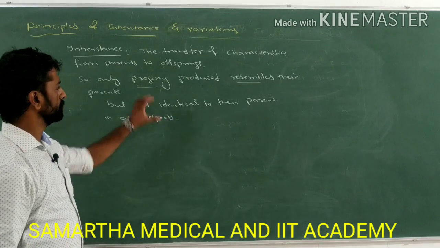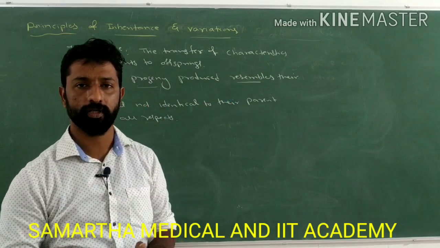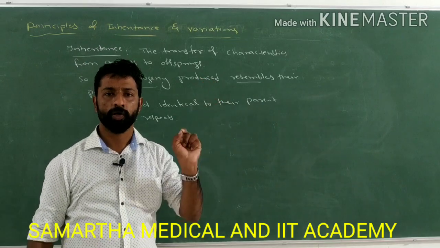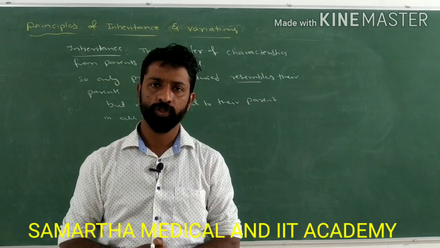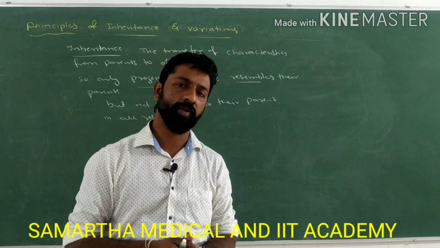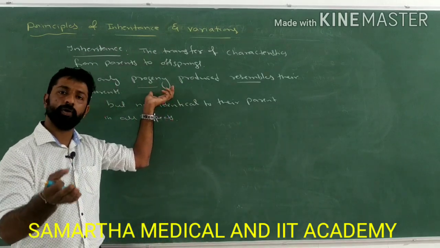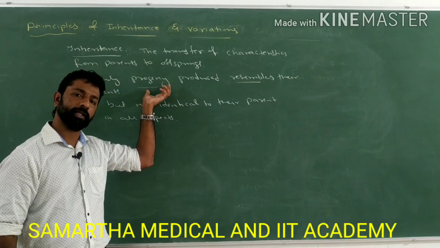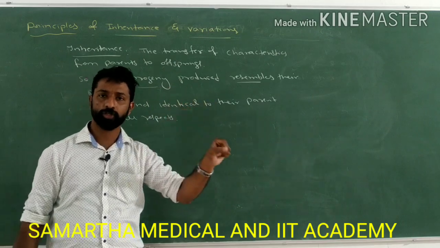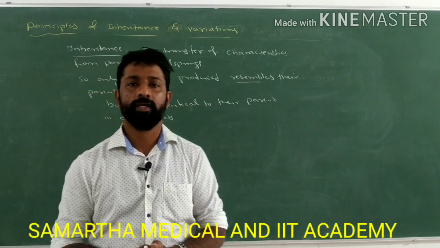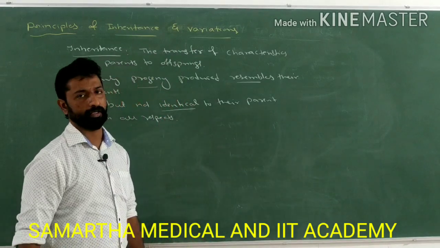Nothing but here the progeny produced will not be the same copy of the parent. Why? Because the progeny will have a combination of characters from the male parent and the female parent. Both the characters of the male as well as the female parent will be present in the progeny, so that they are not the exact copy of only the male parent or only the female parent, but they are a blend or mixture of characteristics from the male parent as well as the female parent. So they are not identical to their parent in all respects.